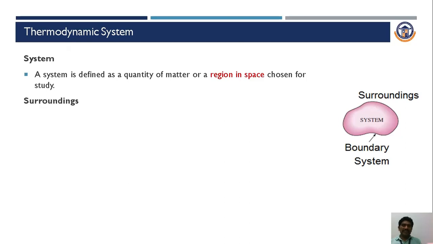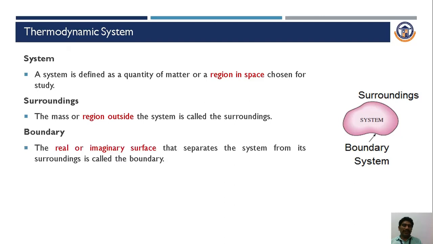Then the second thing is surroundings. Surroundings is everything outside the system. Then the third thing, boundary. Boundary is a layer that separates the system and surroundings. It may be a real or imaginary surface. So this is called the boundary. So there are three things.